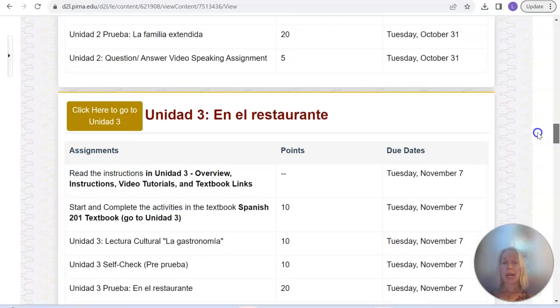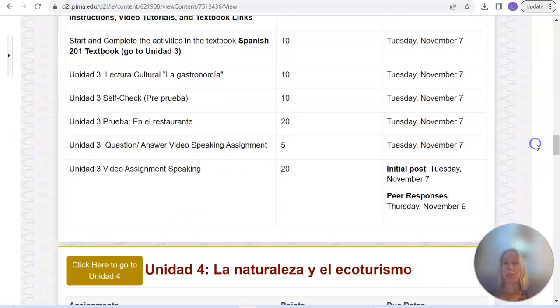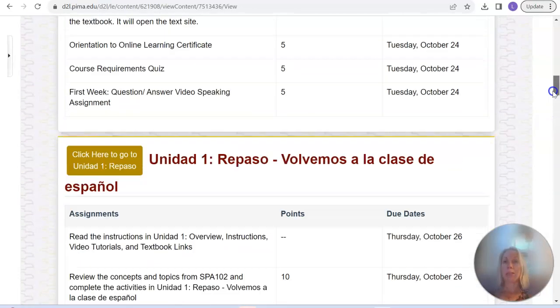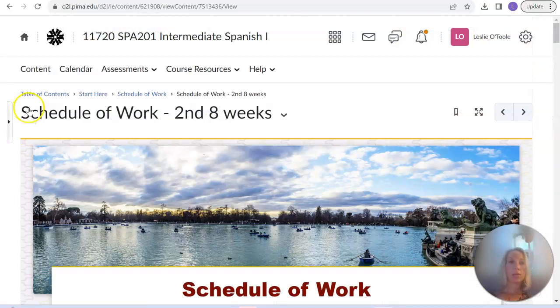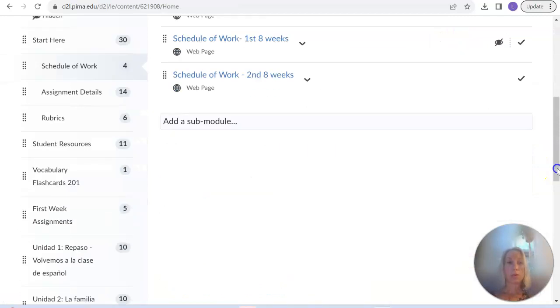This is an 8-week class. It does go very quickly. We do cover a lot of information in a very short amount of time. So please make sure you look at these due dates and really put them in your calendar. I think that's one of the most important steps.